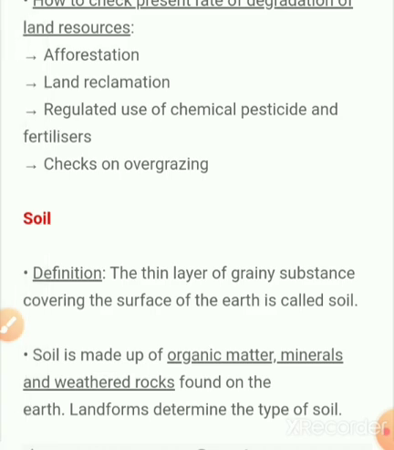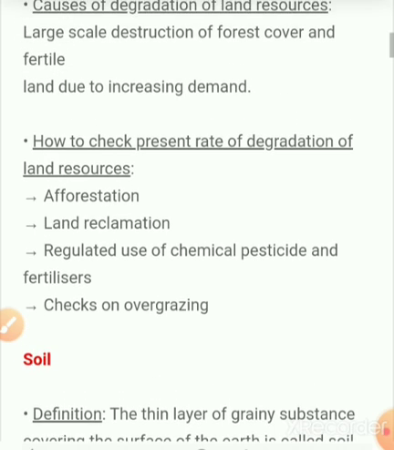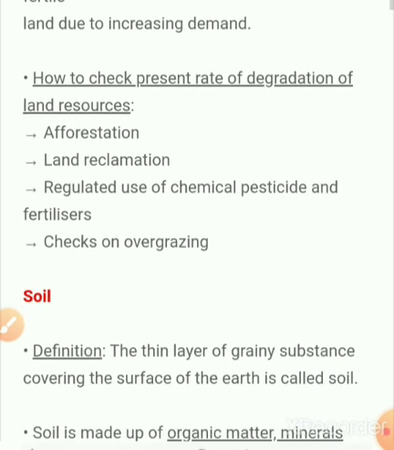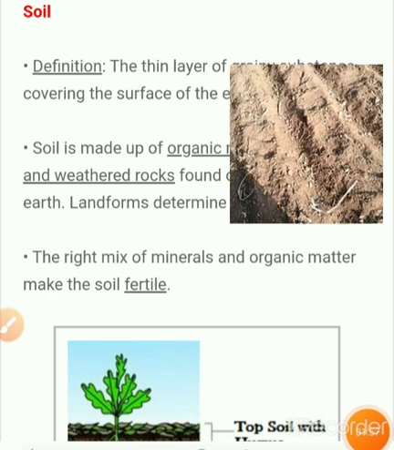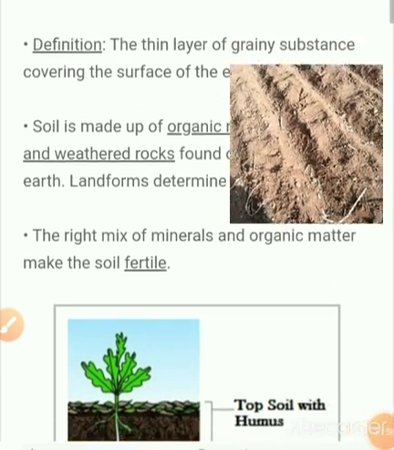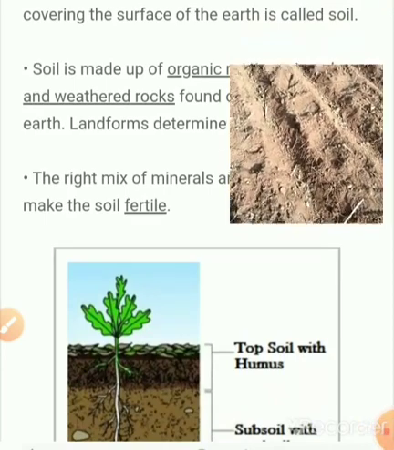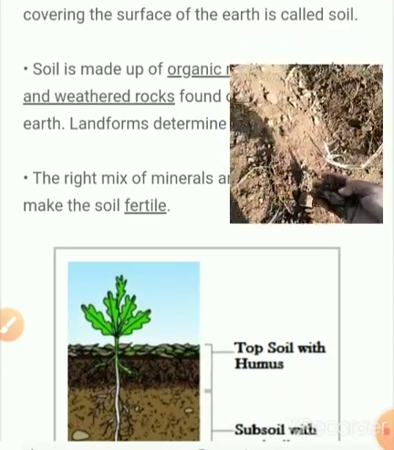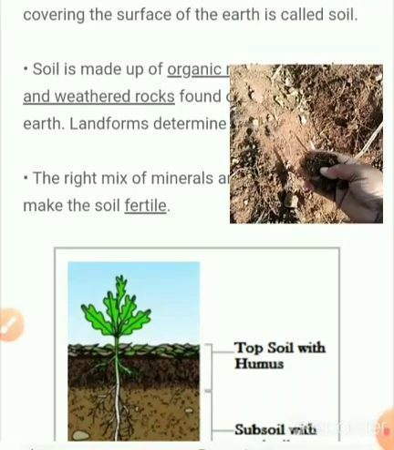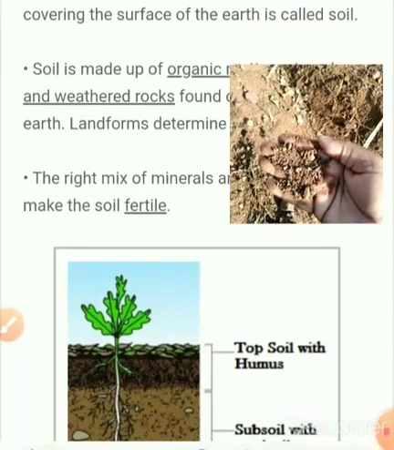So, introduction. Natural resources are anything that people can use which comes from nature, such as land, water, air, etc. If you look around us, we can see many resources. Air is one resource, sunlight is another resource, soil is another resource, water is another resource. So we have many resources like that.